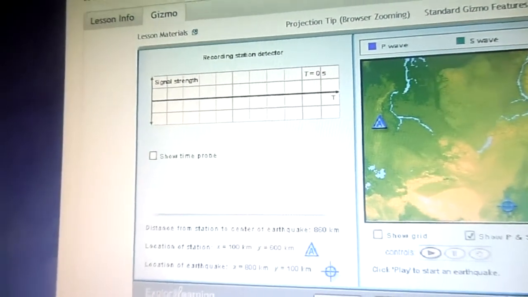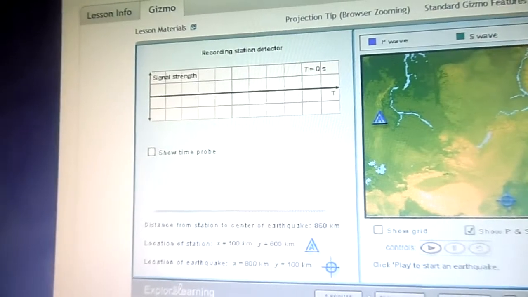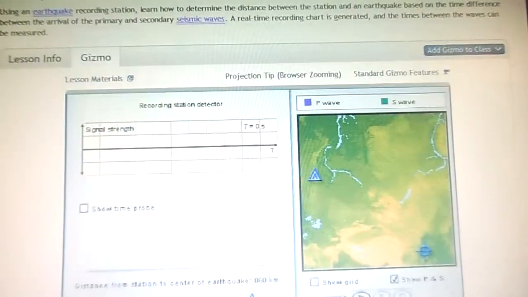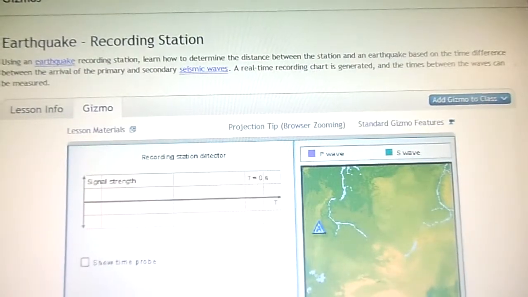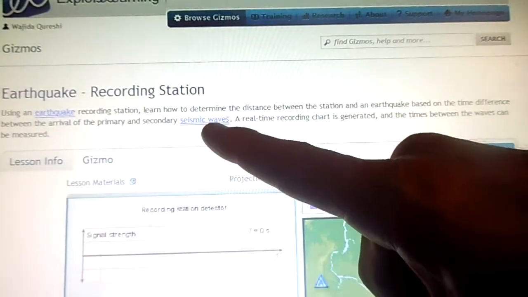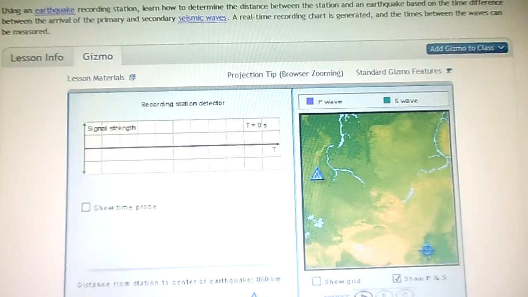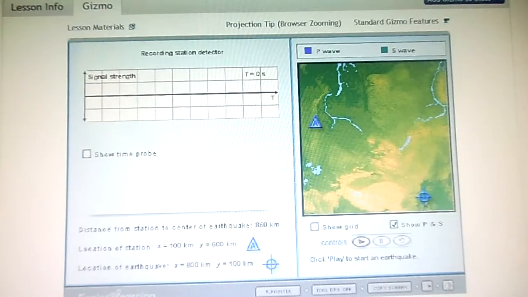Welcome to the earthquake. Let's just scroll it down just a little bit. We want to give the name. Can we scroll up? It says Earthquake Recording Station. This is for the 8th grade, I believe. It's the recording station, and we're going to be using words like epicenter and focus.